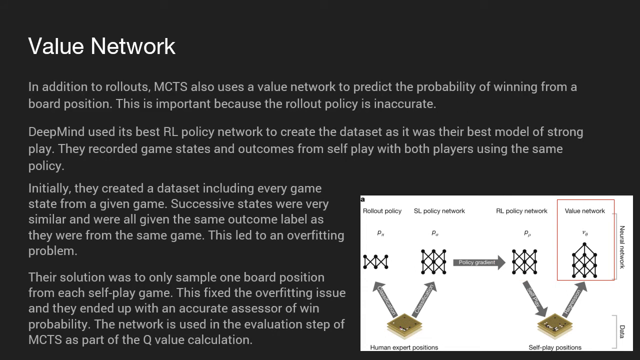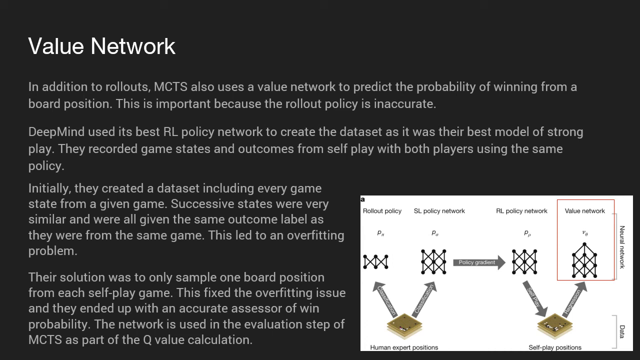So like I said earlier, in the evaluation step of Monte Carlo Tree Search, in addition to rollouts, we also use a value network to predict the probability of winning from a board position. And this is important because, like we said earlier, that rollout policy isn't very accurate, so we supplement it with this value network. DeepMind used its best reinforcement learning policy network to create the data set to train the value network, as it was their best model of strong play. They recorded game states and outcomes from self-play with both players using the same policy.